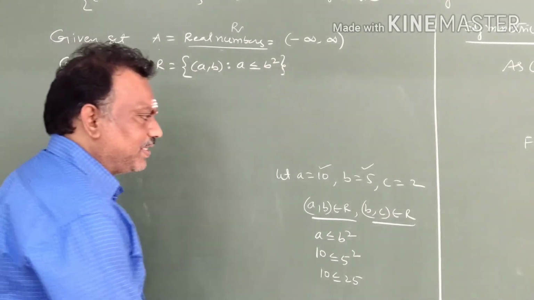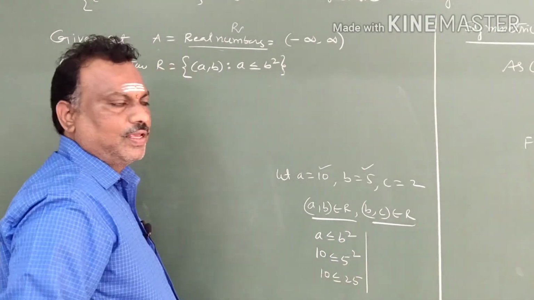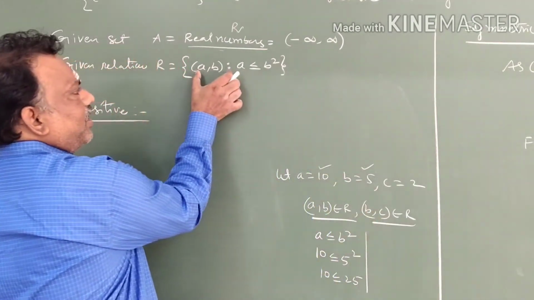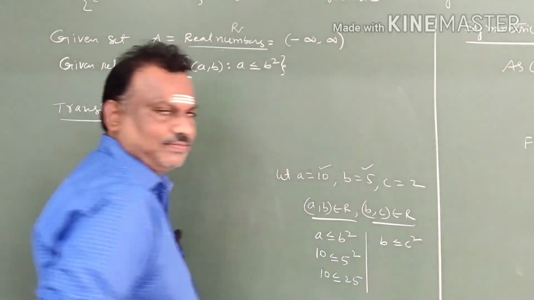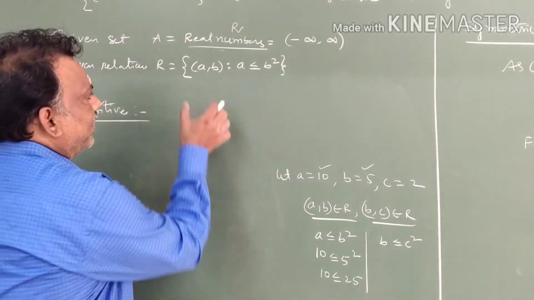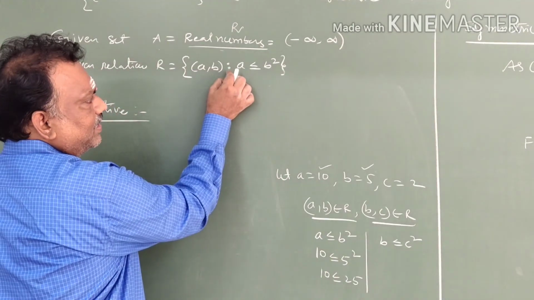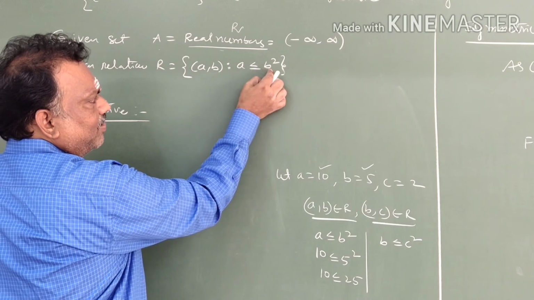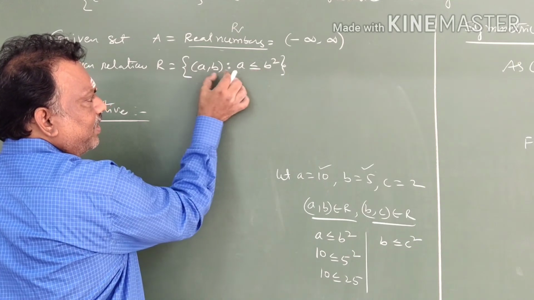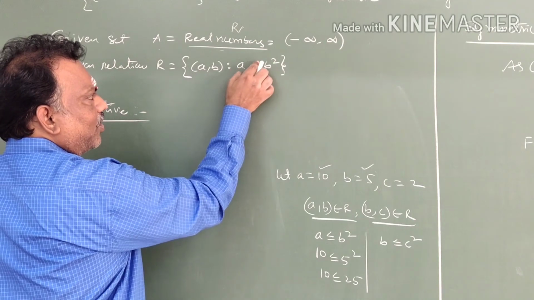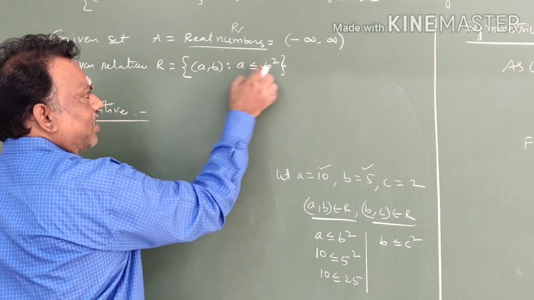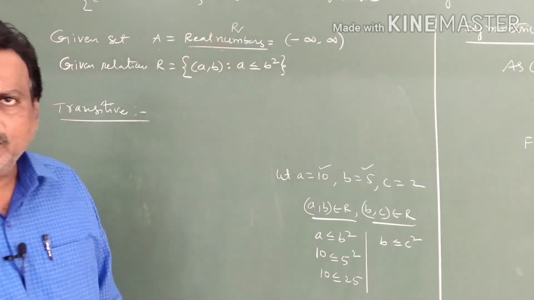Like that, (B,C) also must be. If (B,C) belongs to that particular relation, B is less than or equal to C square. Is it clear? Because (A,B) belonged to that relation, the first coordinate is smaller than or equal to the square of the second coordinate.